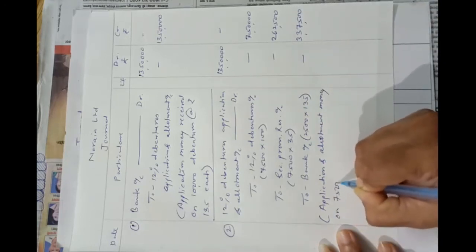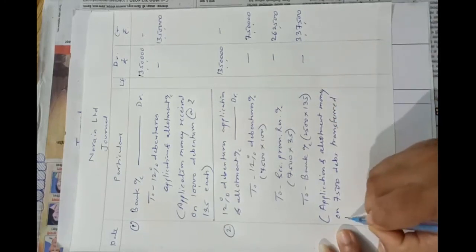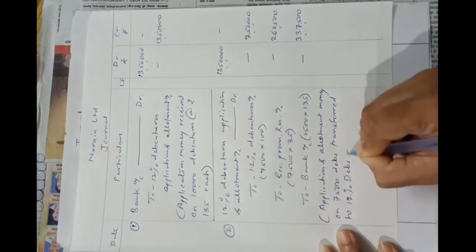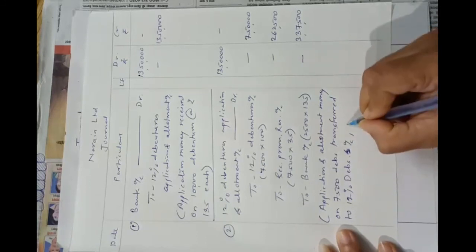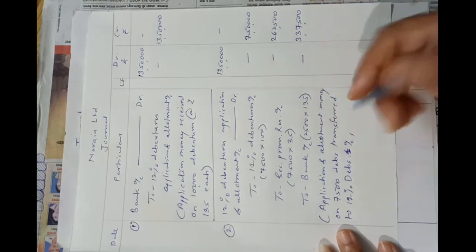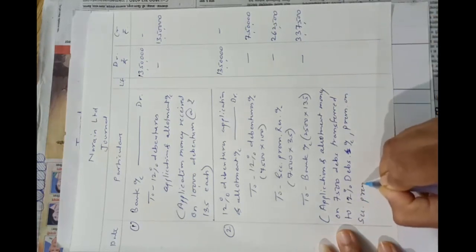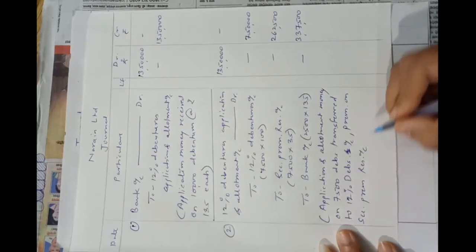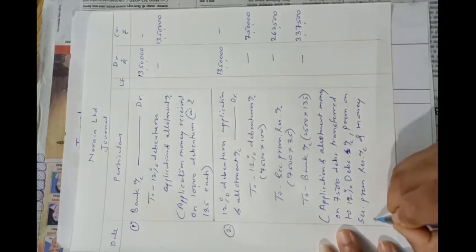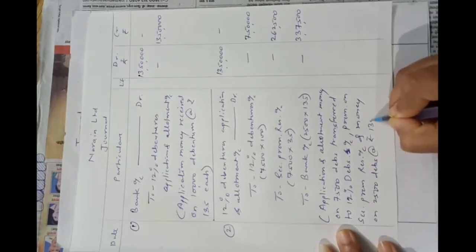On 7,500 debentures transferred to 12% debentures account, premium on security premium reserve account, and money on 2,500 debentures at rupees 135 each refunded.